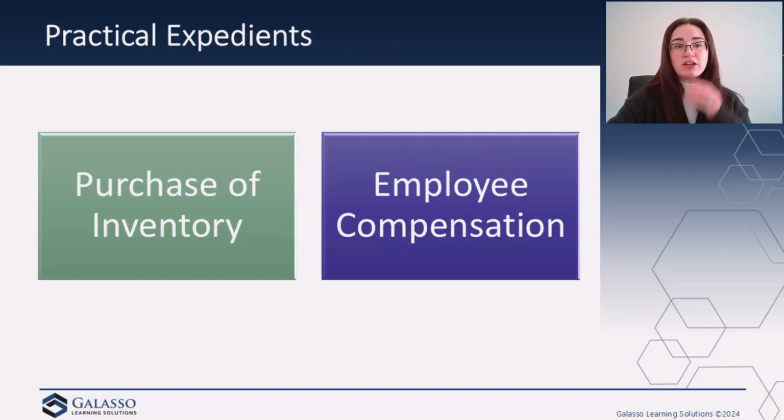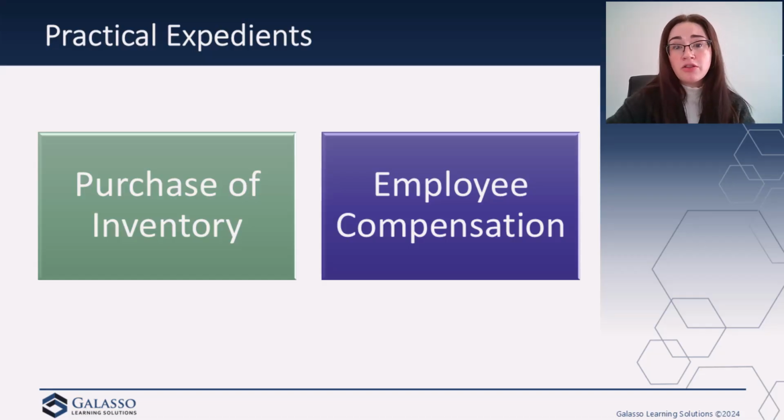They also do provide us with 2 practical expedients. So the first one is with the purchases of inventory. So when substantially all of an entity's income statement expense captions comprises of the purchase of inventory specifically, you actually don't need to apply this guidance. However, because you're using a practical expedient, you're still going to need to disclose that you are using a practical expedient in your financial statements.